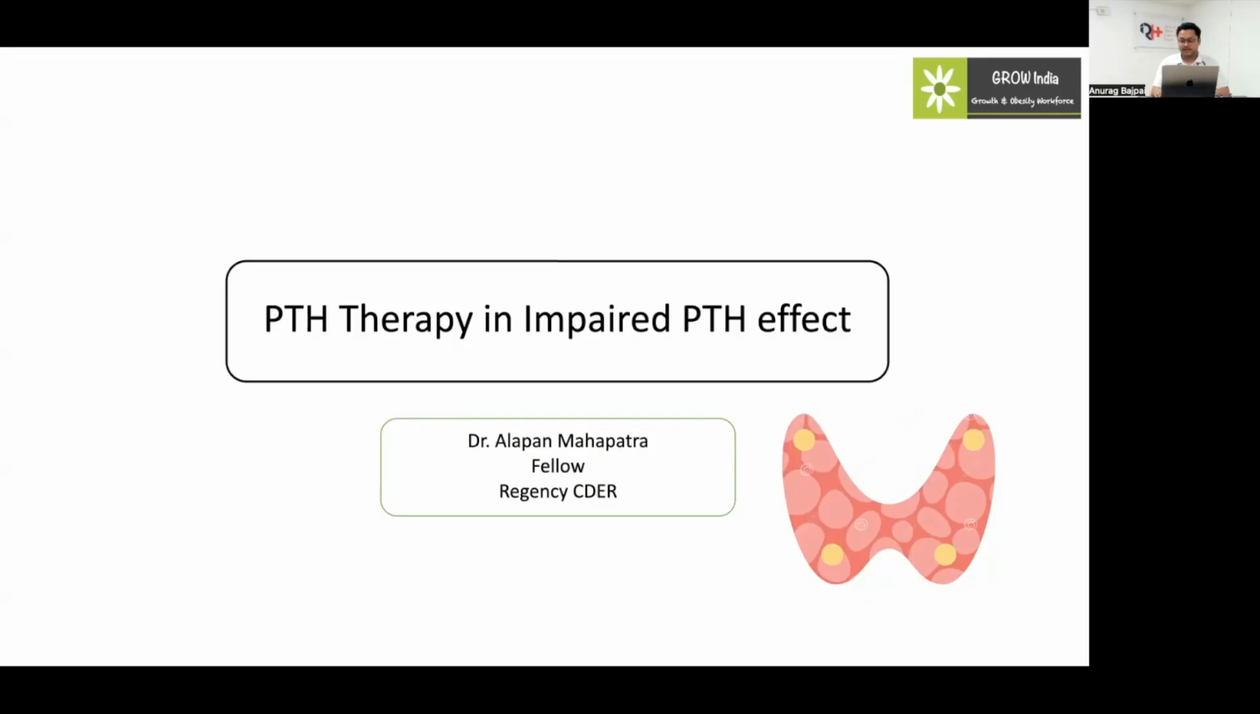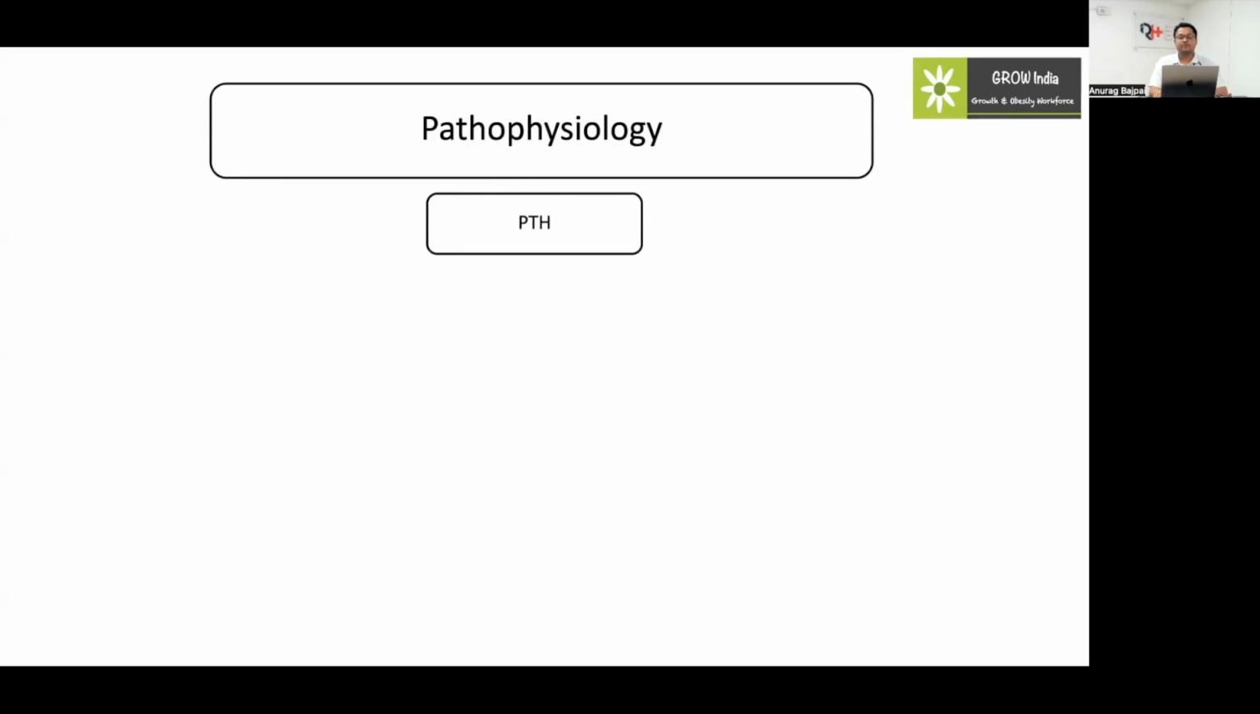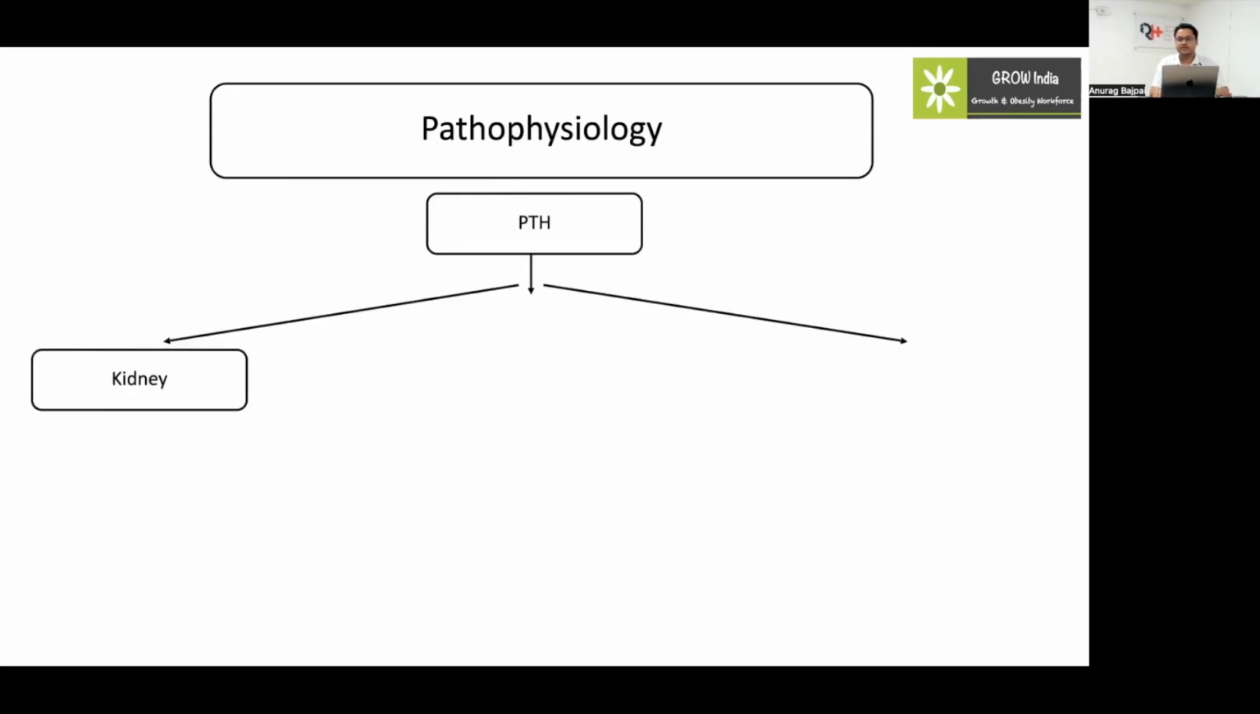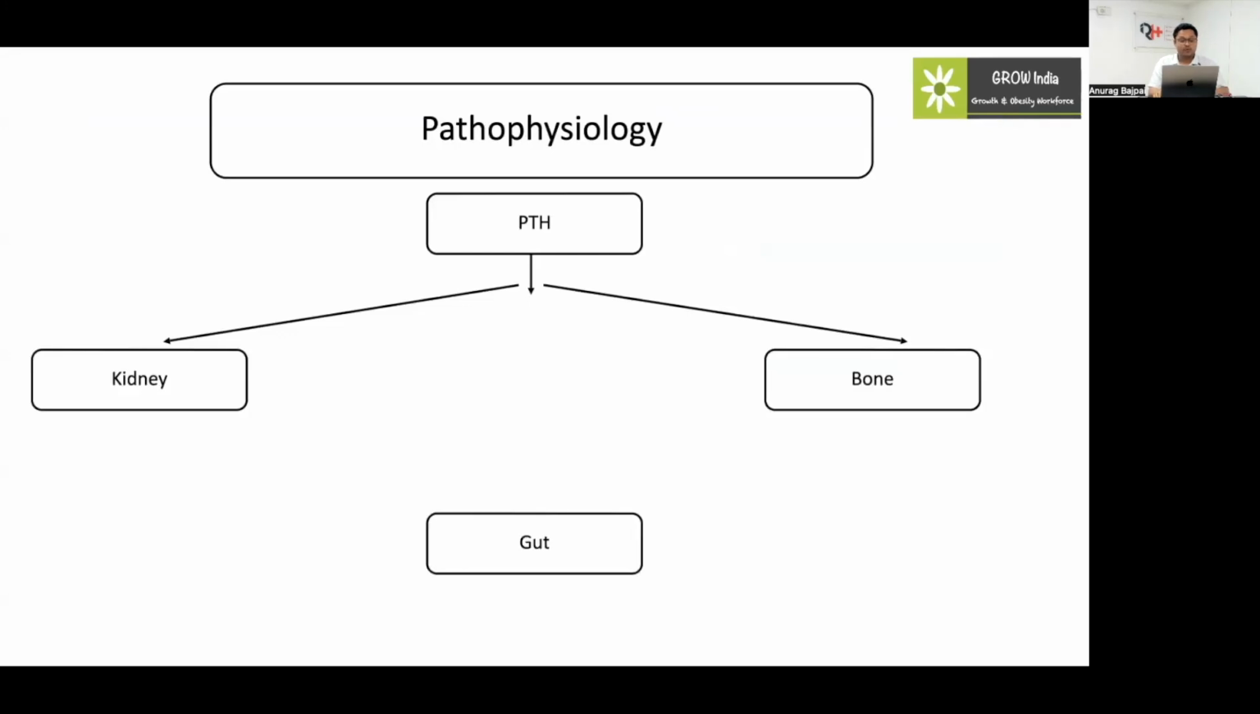PTH therapy in impaired PTH effect. I'll start with some of the pathophysiology. As we all know, PTH acts mainly on three organs of our body: kidney, bone, and the gut.